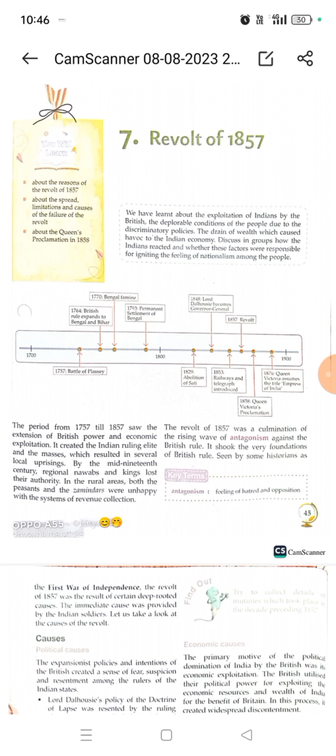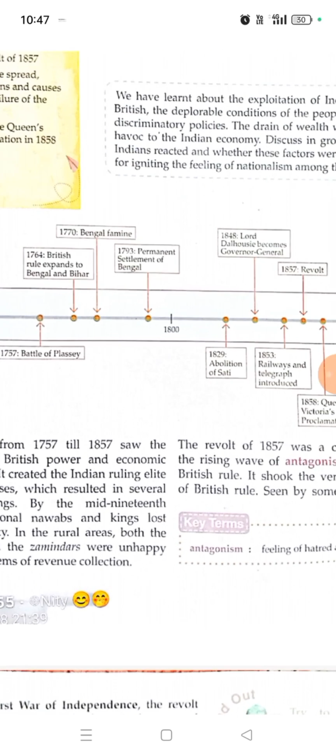What kind of rule they were doing, what kind of policies they were introducing, right? So it drew its strength from grave discontent, which was a direct consequence of an oppressive alien rule in India. So there were many causes responsible for this revolt, for the people's dissatisfaction, right?